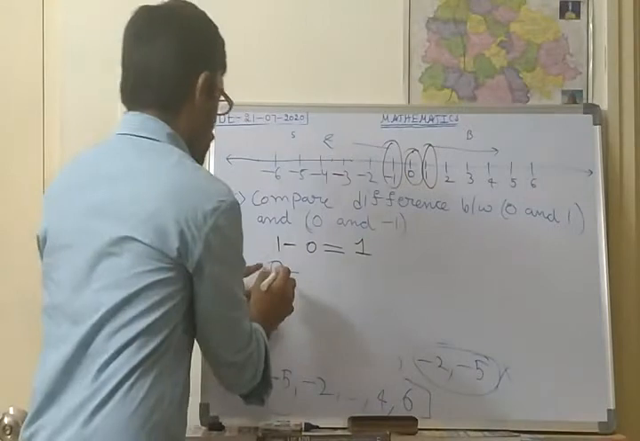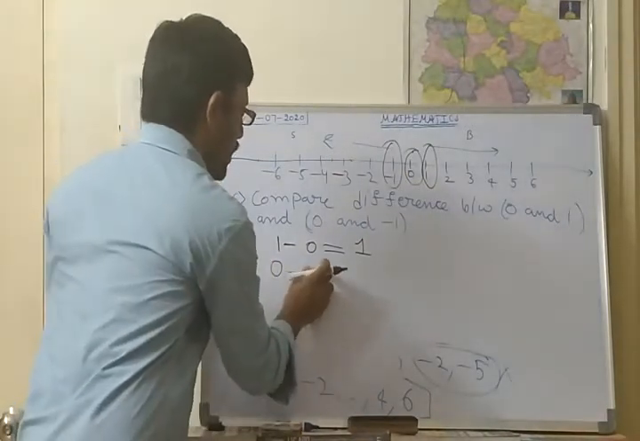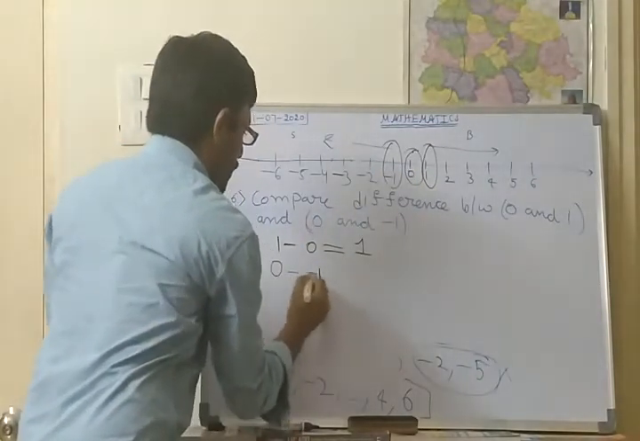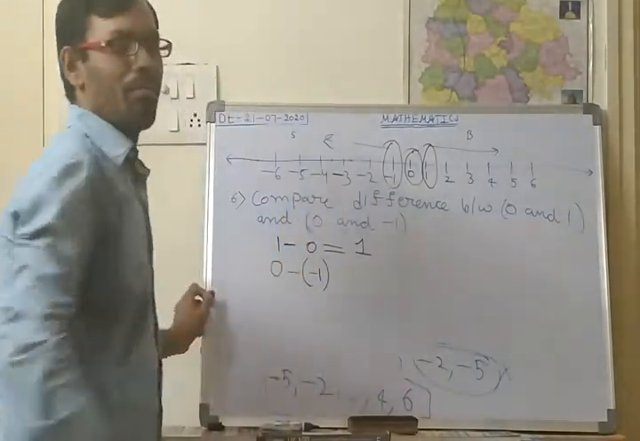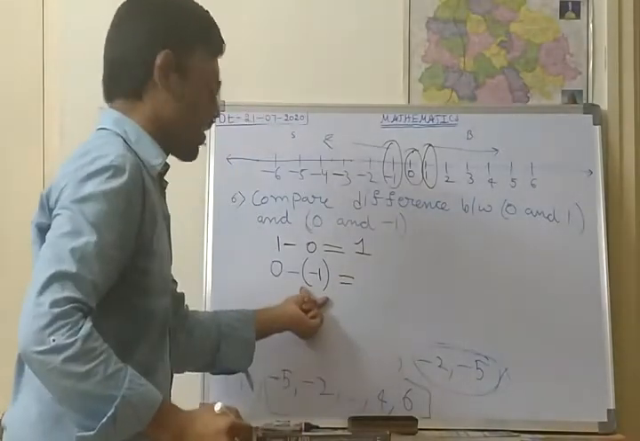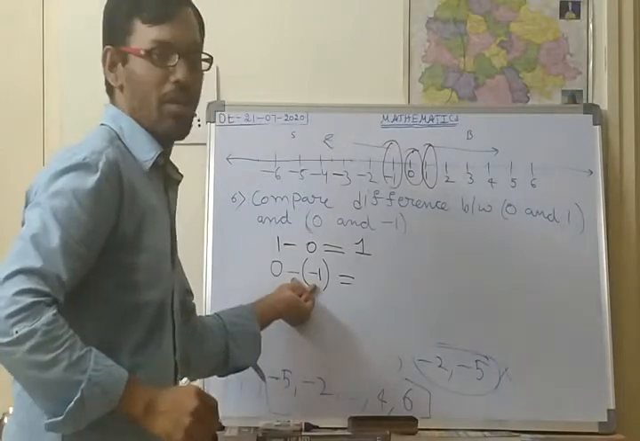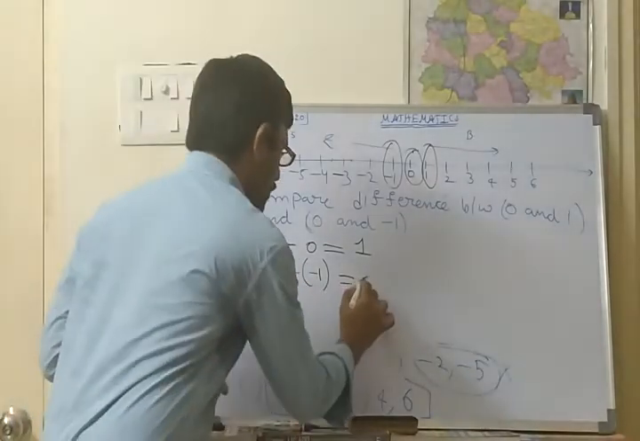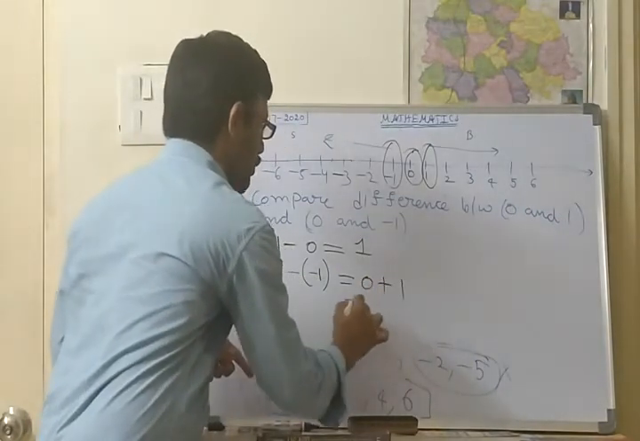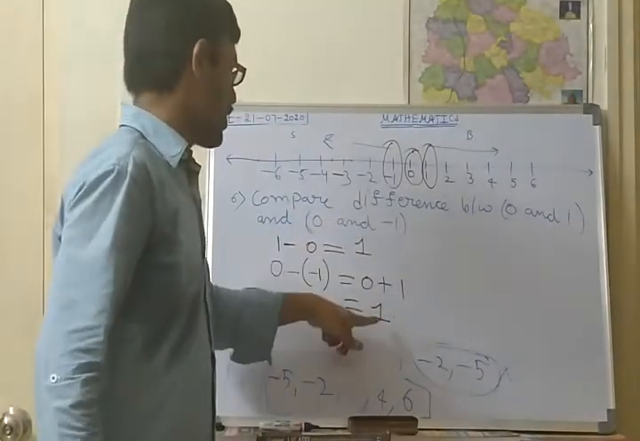So I have written 0 at the left side. Here we should write the minus 1. The minus sign and the minus 1 we should keep in brackets. So this is the answer. Whenever there is a bracket, you should do the multiplication. That means 0 minus into minus is plus 1, so 0 plus 1. What is the answer? 1 only. So the difference between 0 and minus 1 is also 1 only.